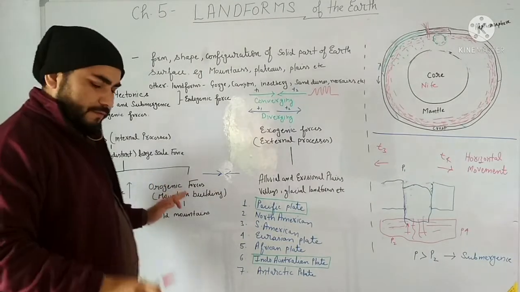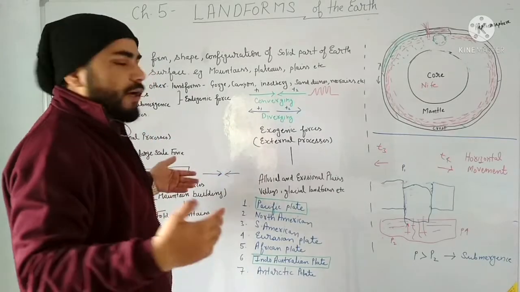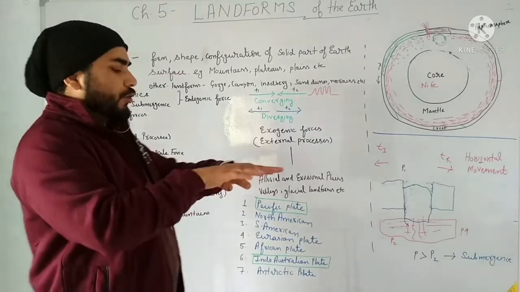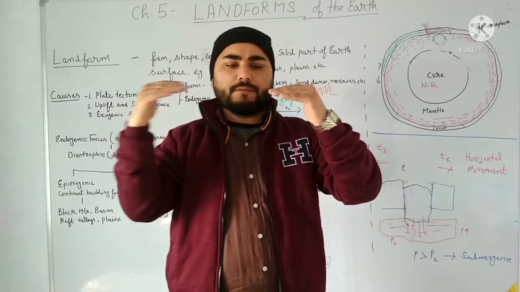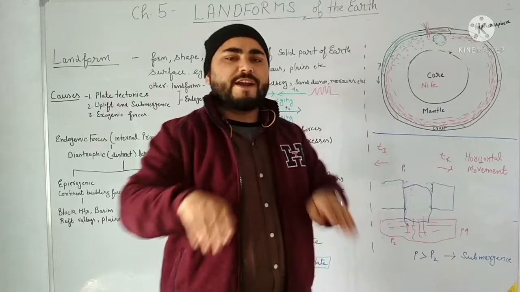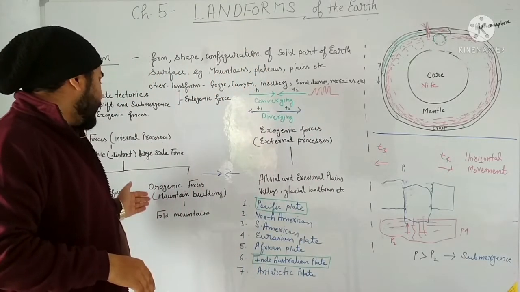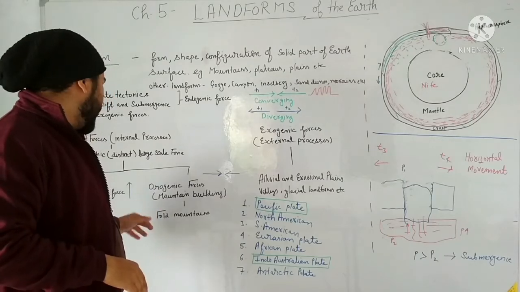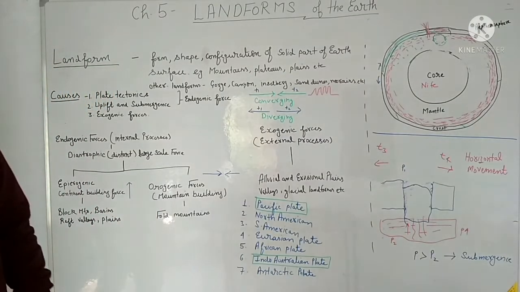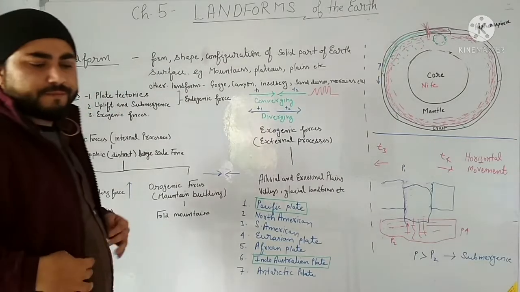And orogenic force is the force which is applied horizontally. When two tectonic plates move, either they will move towards each other, or move away from each other, or slide past each other. In that type of movement, fold mountains or fault mountains are created. Okay, that was all about the first lecture.